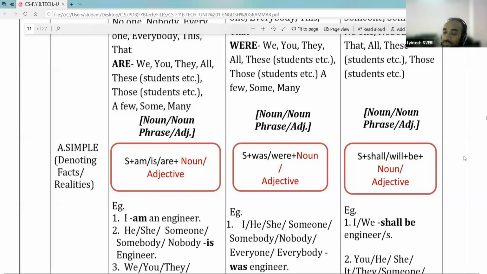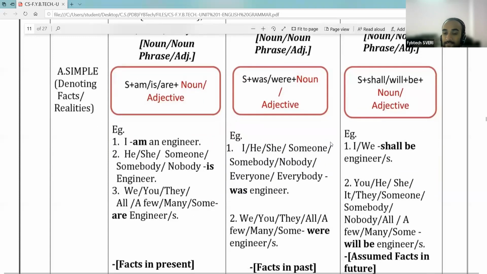So you can use this sentence for showing the facts or whatever the future predictions that you are having in your mind. You can show them with this structure. For example, let's see the example. I shall be engineer. मी इंजिनियर असेल. We shall be engineers. आम्ही इंजिनियर असू.